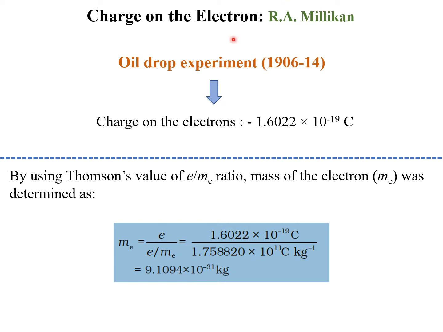Further, R.A. Millikan, in the period of 1906 to 1914, carried out an experiment known as the oil drop experiment, by which he discovered the charge on the electron to be minus 1.6022 × 10^-19 coulomb. And by using Thomson's value of the e/m_e ratio, which we just studied in the last slide, the mass of the electron, m_e, was calculated using this formula and was found to be 9.1094 × 10^-31 kg.